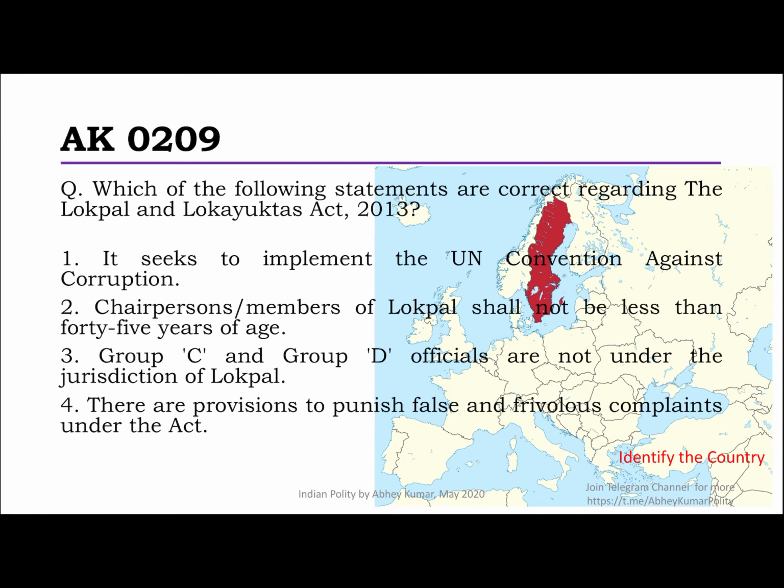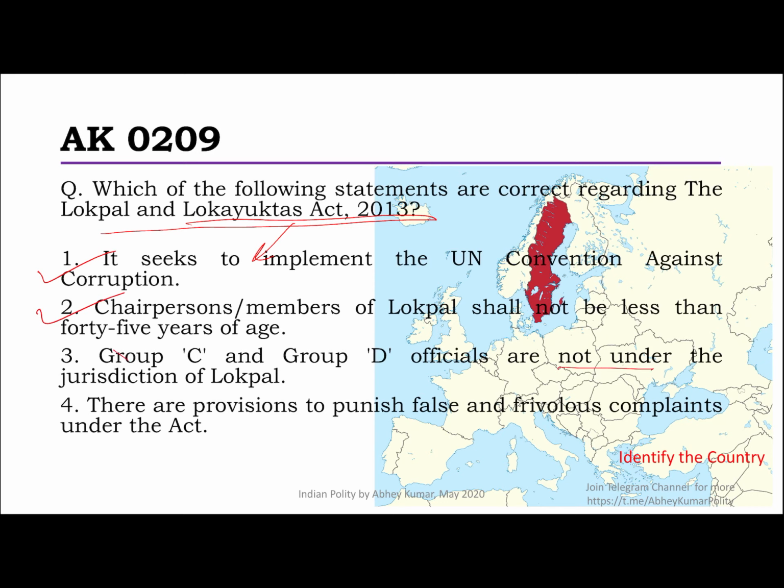Okay, it seeks to implement the UN Convention Against Corruption. This is correct, absolutely. In fact, the preamble of this act very clearly writes this. This, in fact, is the first sentence there that India has ratified this convention and we need to make this law. Then, chairperson and members of the Lokpal shall not be less than 45 years of age. That is correct. This is a provision I just wanted you to know.